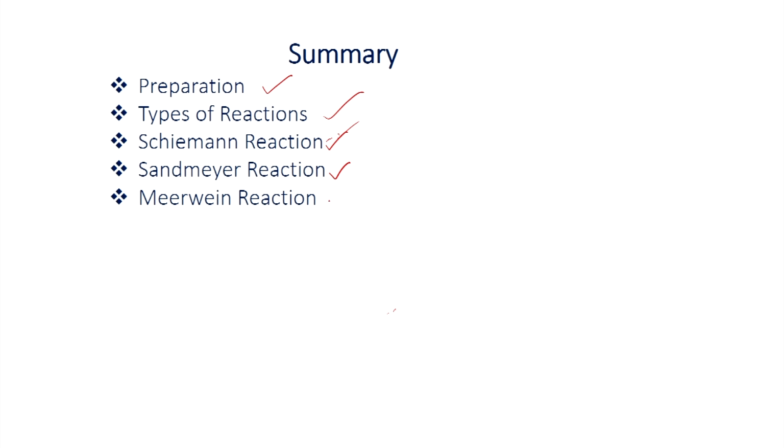Then we have seen the Meerwein reaction, where you have the radical. The reaction condition, as we have just seen, is crucial, and the nature of the substrate also plays a very important role. Here, if you have the diazonium salt and react it with copper 1, you generate the radical, and this radical undergoes addition reaction.